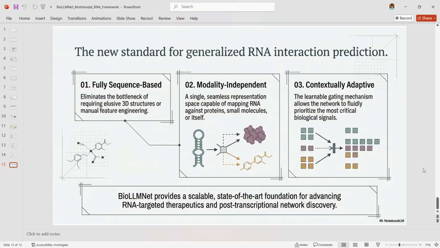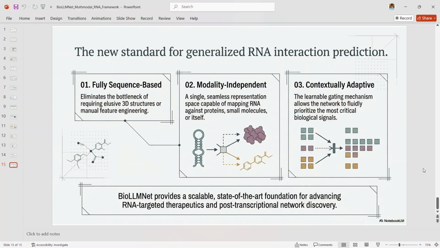To conclude, BioLLMNet presents a unified sequence-only framework for predicting RNA interactions with proteins, small molecules, and other RNAs. Its main contribution is that it replaces handcrafted modality-specific pipelines with pre-trained biological embeddings and a learnable fusion strategy, which improves both generalization and practical usability. The paper also points to future directions such as adding cross-modal attention, joint multimodal pre-training, and even 3D molecular structure information, which could make the framework even stronger in the next version.